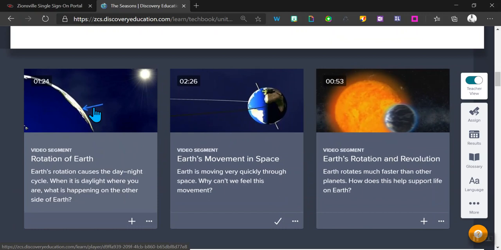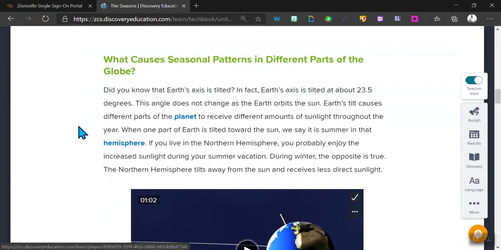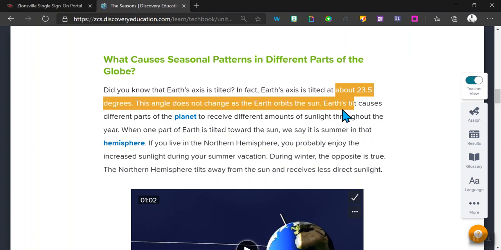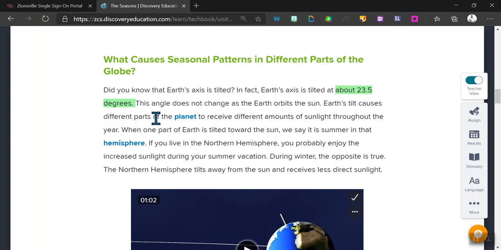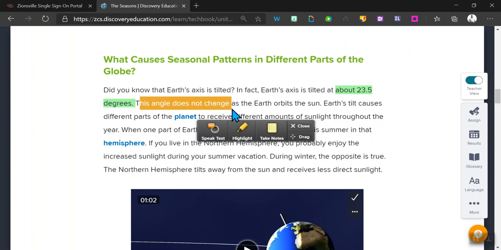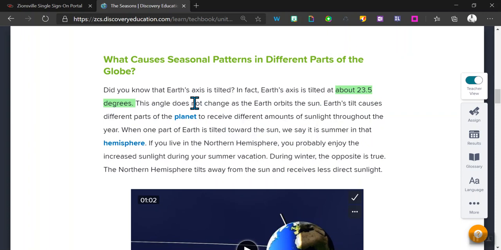Well, let's watch a quick clip here. Or you can watch these clips on your own. But what causes seasonal patterns in different parts of the globe? So, did you know that Earth's axis is tilted? In fact, Earth's axis is tilted at 23.5 degrees. Now, that degrees does not mean temperature degrees. That's an angle degree. This angle does not change as Earth orbits the sun.